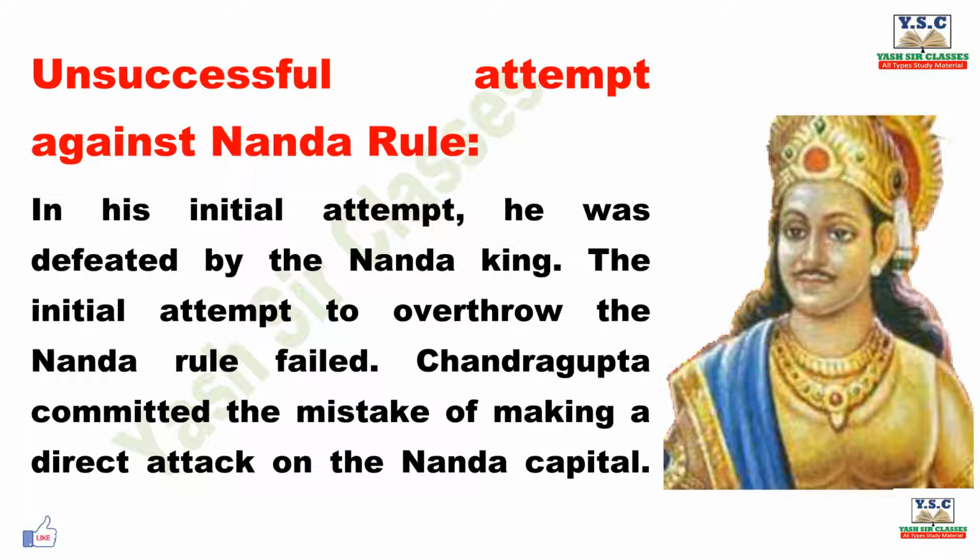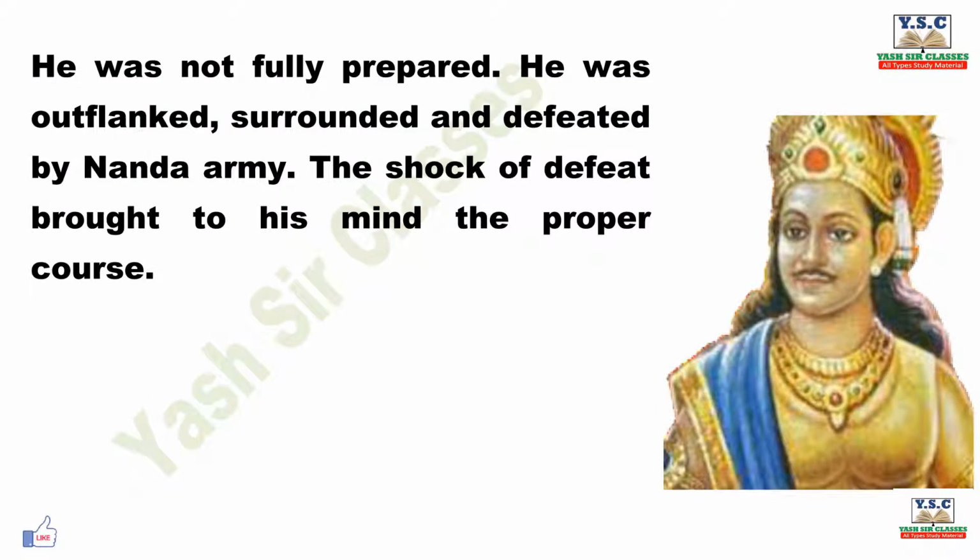Unsuccessful attempt against Nanda rule. In his initial attempt, he was defeated by the Nanda king. The initial attempt to overthrow the Nanda rule failed. Chandragupta committed the mistake of making a direct attack on the Nanda capital. He was not fully prepared. He was outflanked, surrounded and defeated by the Nanda army. The shock of defeat brought to his mind the proper course.